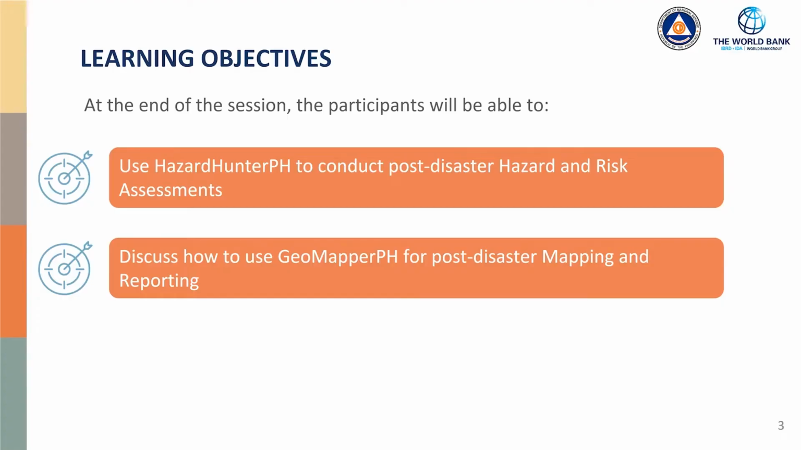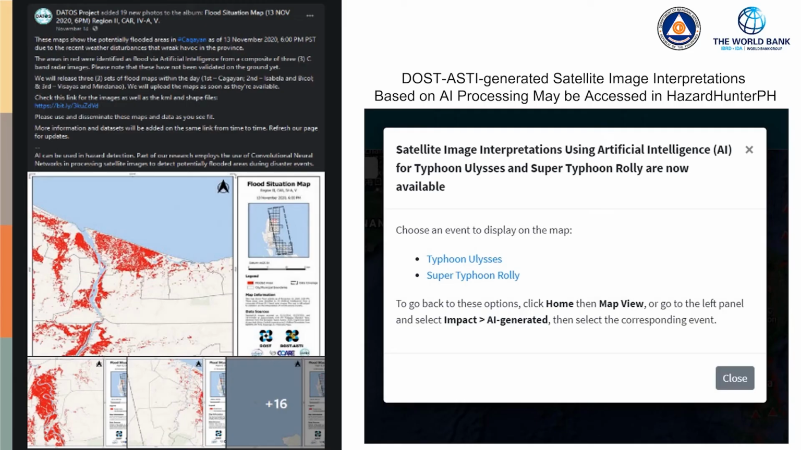At the end of this session, the participants will be able to do the following. Use Hazard Hunter PH to conduct post-disaster hazards and risk assessments, and discuss how to use GeoMapper PH for post-disaster mapping and reporting. We will now be discussing the various platforms on how to report impacts using the GeoRIS Philippines system. DOST-ASTI generated satellite image interpretations based on artificial intelligence processing may now be accessed in Hazard Hunter PH.